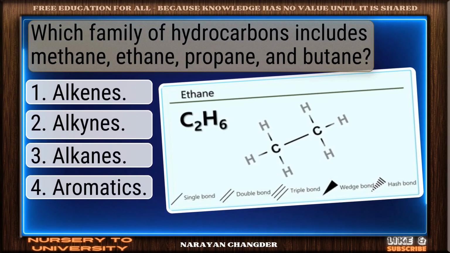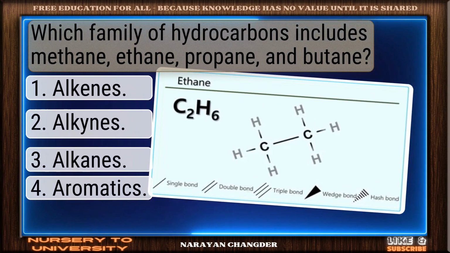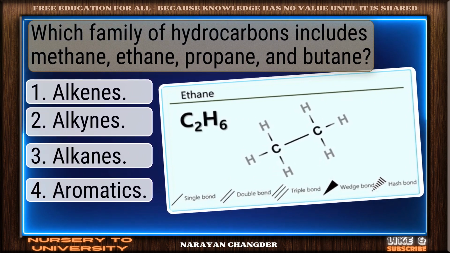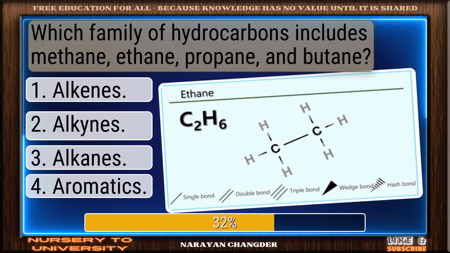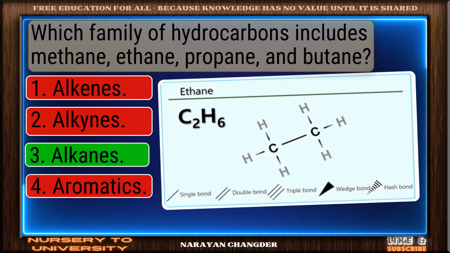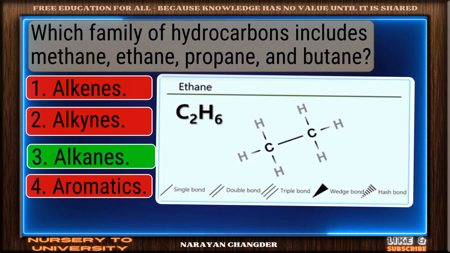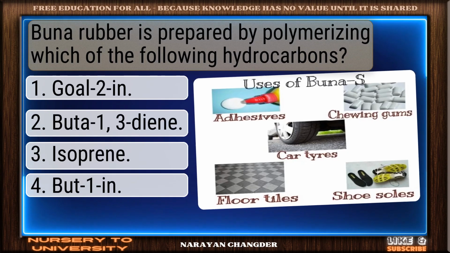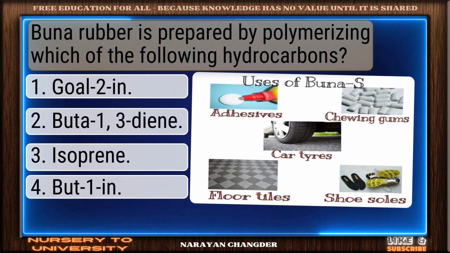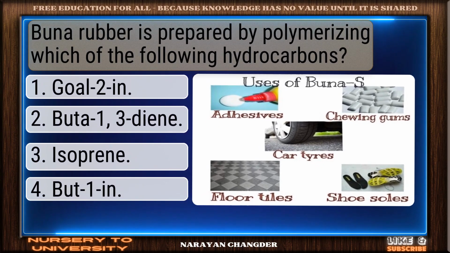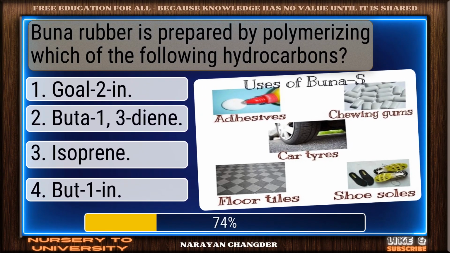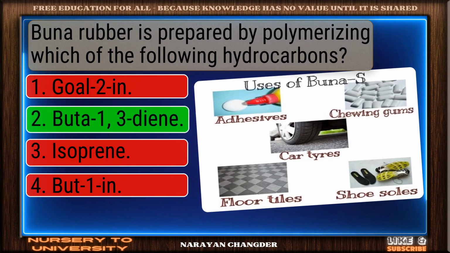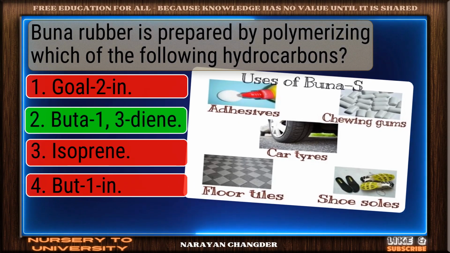Which family of hydrocarbons includes methane, ethane, propane, and butane? You chose alkanes, and it is correct. Buna rubber is prepared by polymerizing which of the following hydrocarbons? You're right. Buta-1,3-diene is the correct answer.